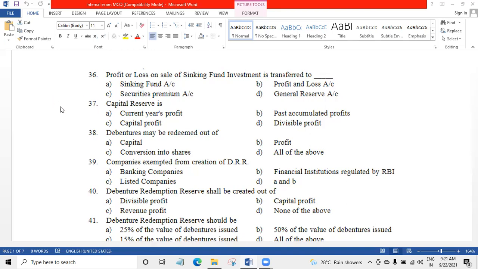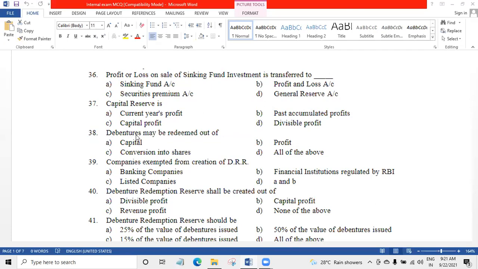Next is capital reserve. 37. Capital reserve is dash. Whether it is a current year profit, whether it is a past accumulated profit, capital profit, divisible profit. It is a capital profit. Capital reserve is a capital profit.